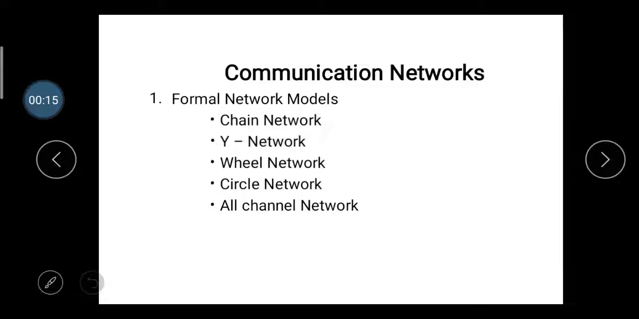There are formal network models and informal network models of the communication networks. The formal network models are chain network, Y network, wheel network, circle network, and all channel network. So it's one type of communication network; every organization or firm has a particular type of network model. So let's learn about it one by one.